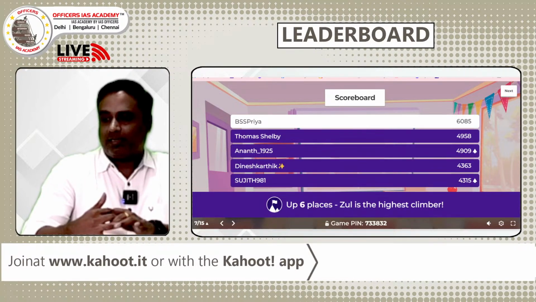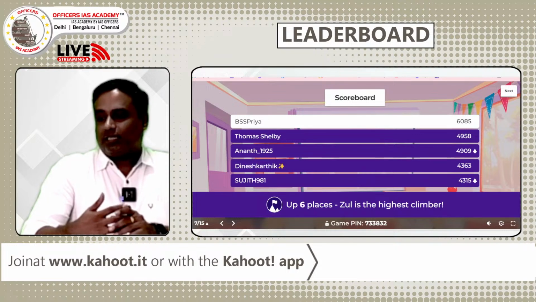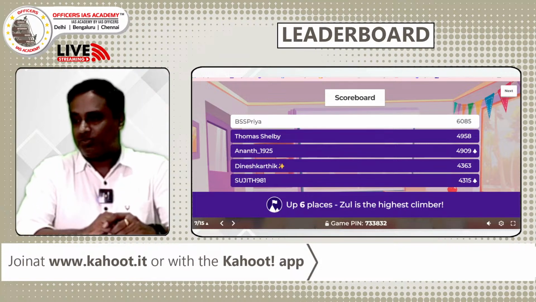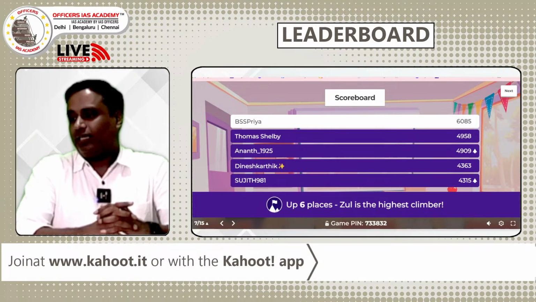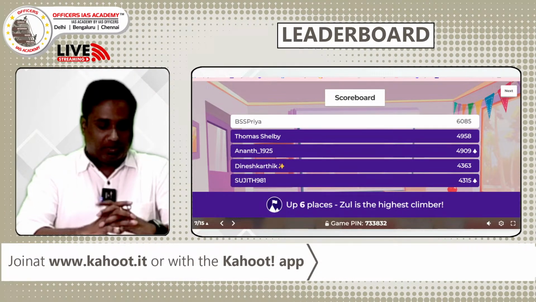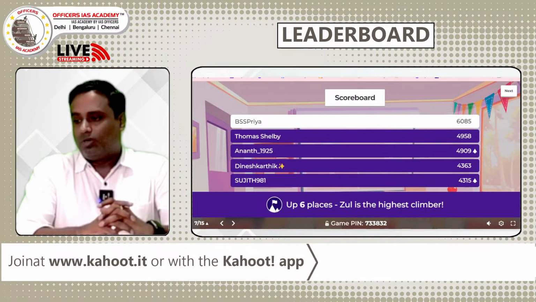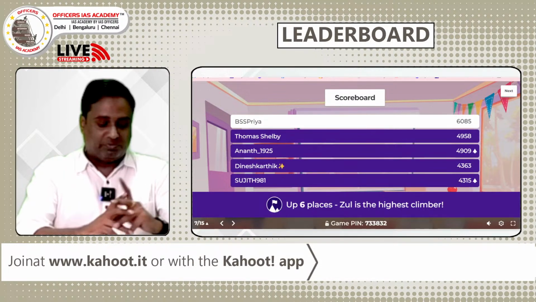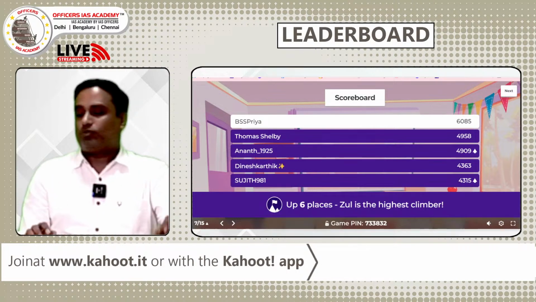Thomas Selby is in second, Anand third, Dinesh Karthik and Sujit. Sujit is now into the scene. I think he was the winner of second place in the previous quiz. They are close in the 4th and 5th spots. Alright, Zul is the highest climber with 6 places. I think we can expect him in the next 5th position. So we go to the next question now.